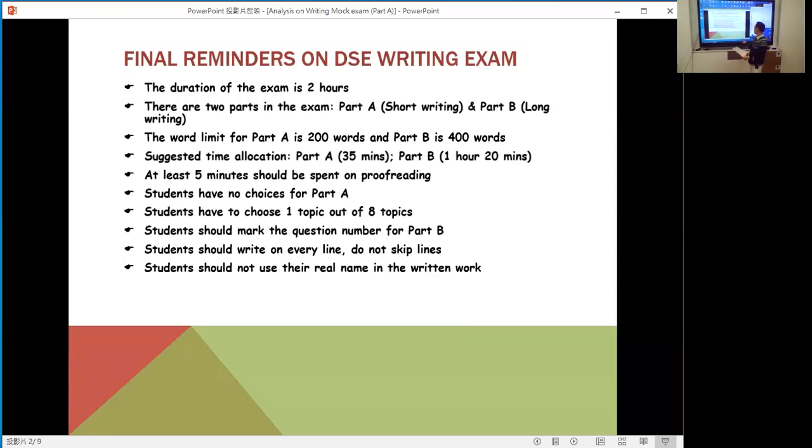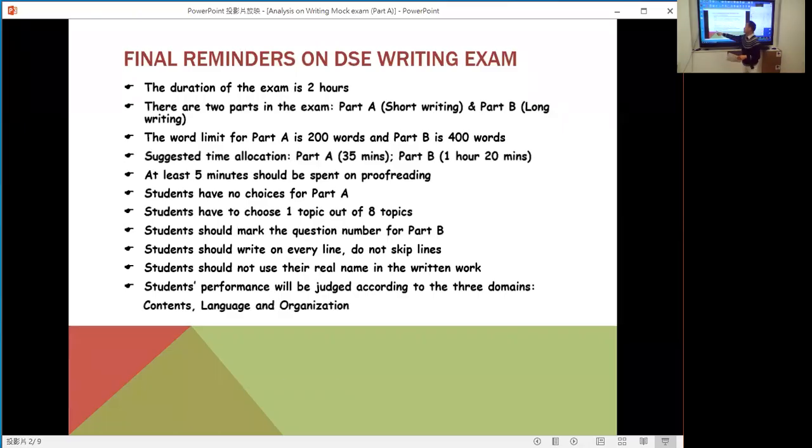Also remember you need to write on every line. Don't skip lines. It is okay in practice, but in the public exam, you need to write on every line. Do not skip lines. And students should not use your own name, such as Christina Chan. You can follow the instruction here on the first page. If you want to use a name, you can use Chris Wong. You must read the instructions.